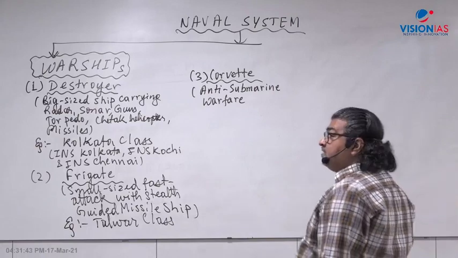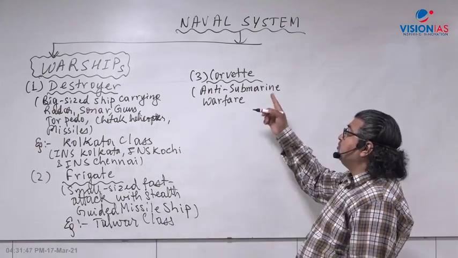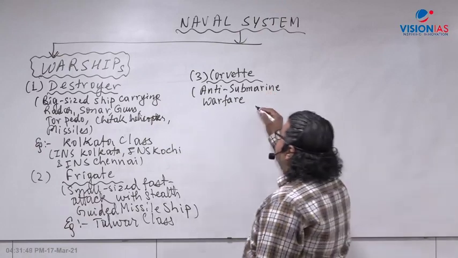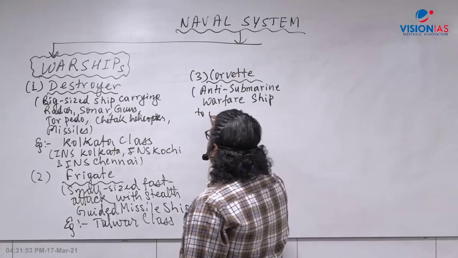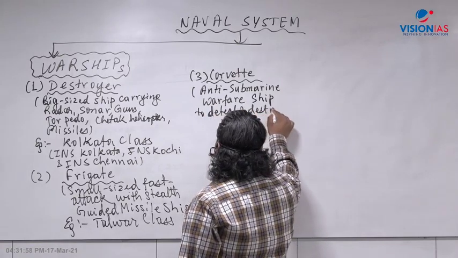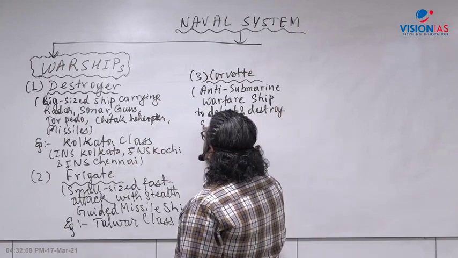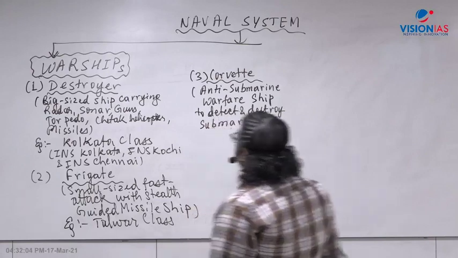They are used to detect, destroy and neutralize submarines. That is called a corvette, an anti-submarine warfare ship to detect and destroy submarines.